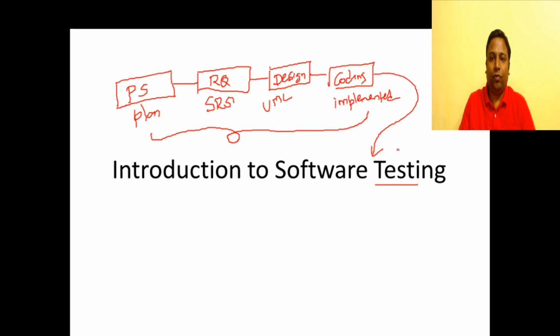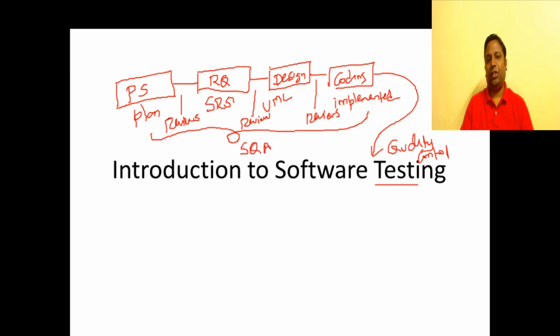So testing focuses on quality control. We had reviews after each stage, right? We had a review after our SRS, we had a review after our design, we had code reviews and things like that. All these reviews come under software quality assurance.